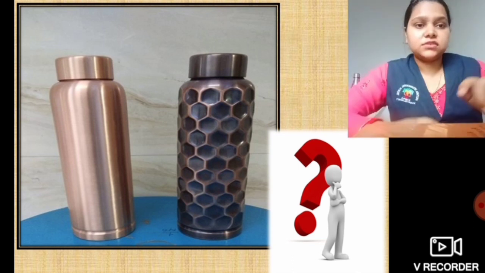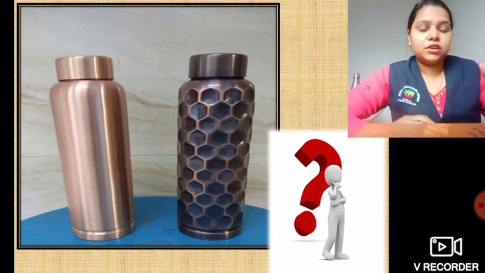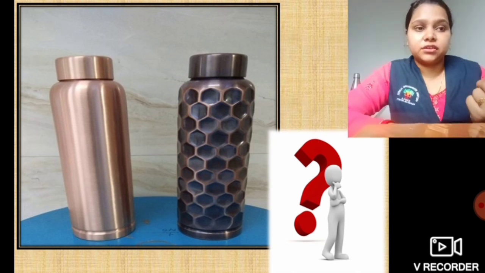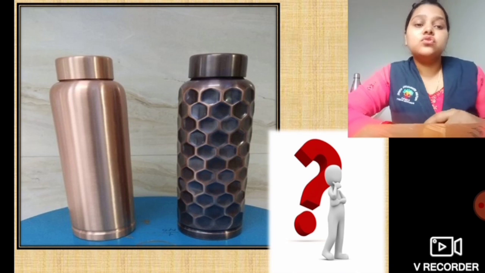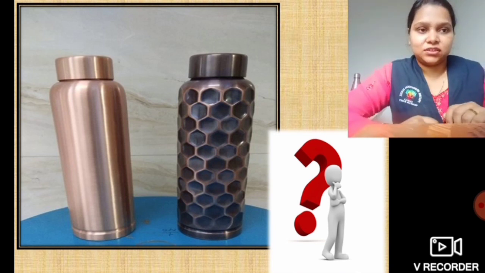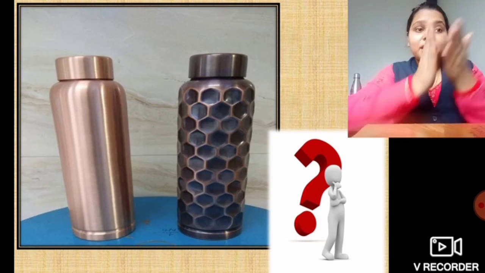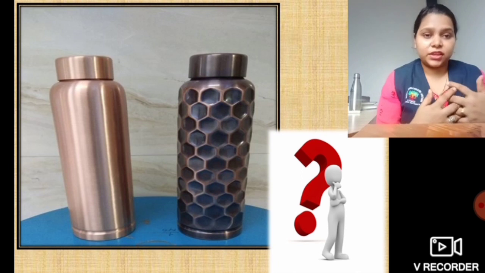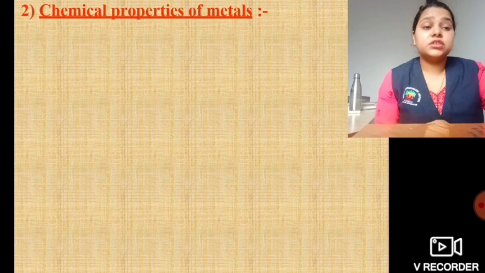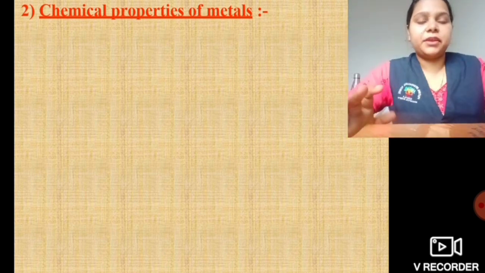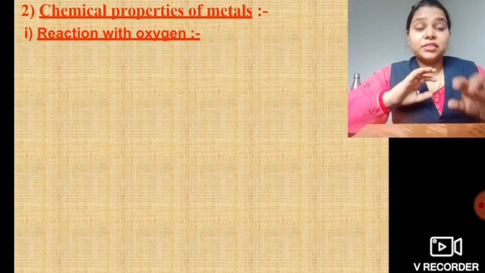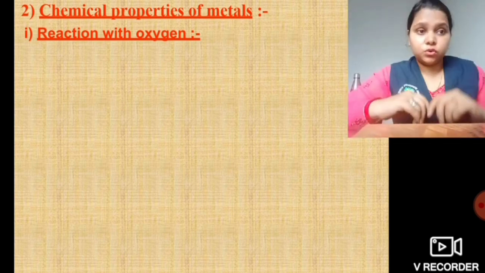This is because with time this water bottle has had oxygen accumulate on its surface. Such a reaction is known as an oxidation reaction. So now we go to the chemical properties of metals. What happens to a metal when it reacts with any chemical? So this is the introduction, the main point of chemical properties. First, we are going to see what metals do when they react with oxygen.